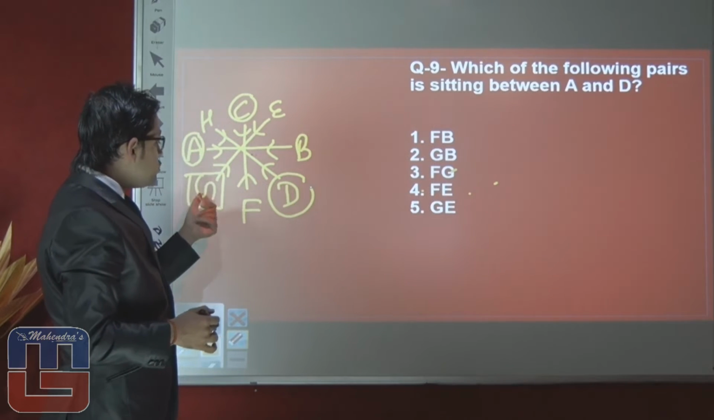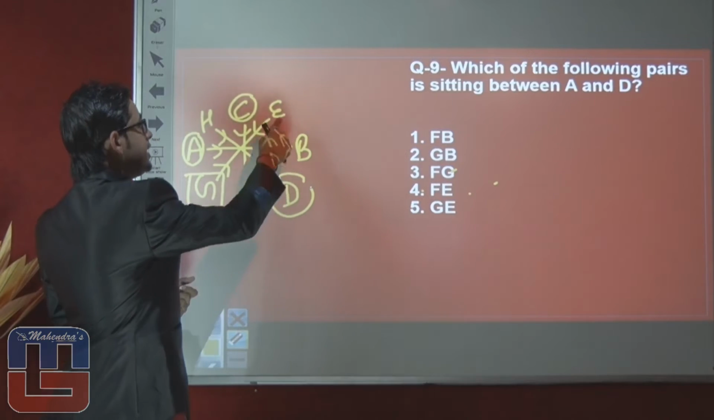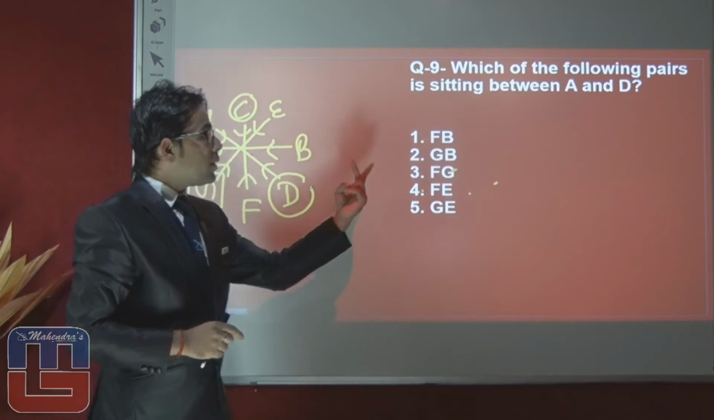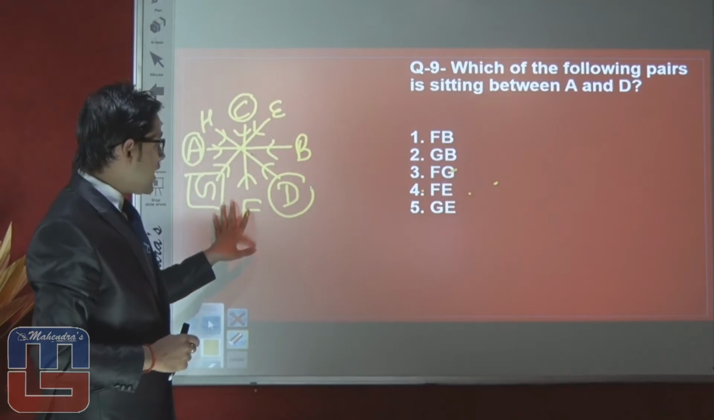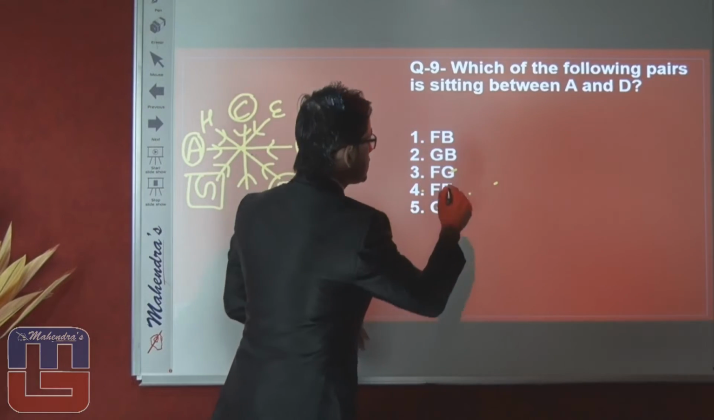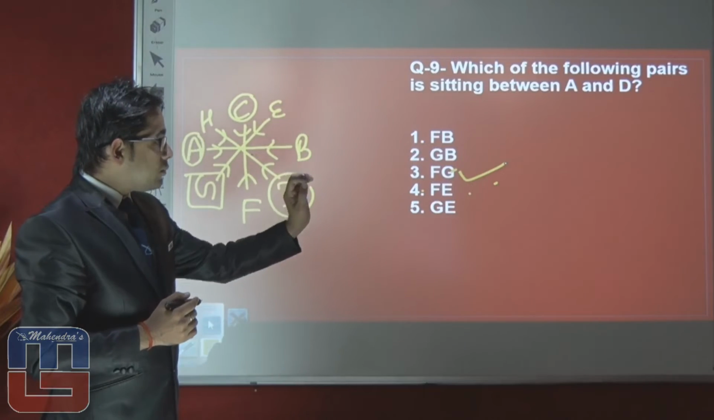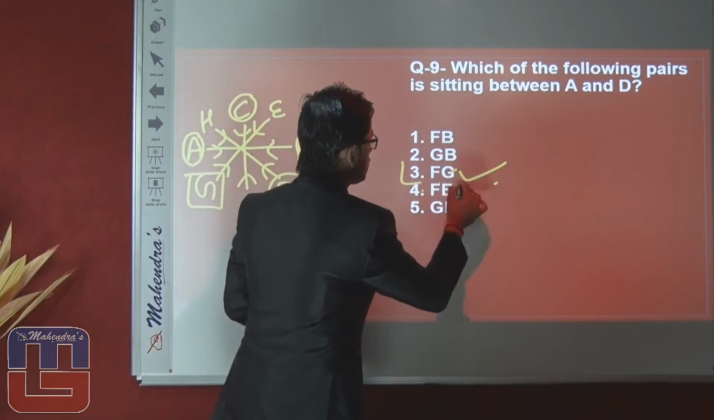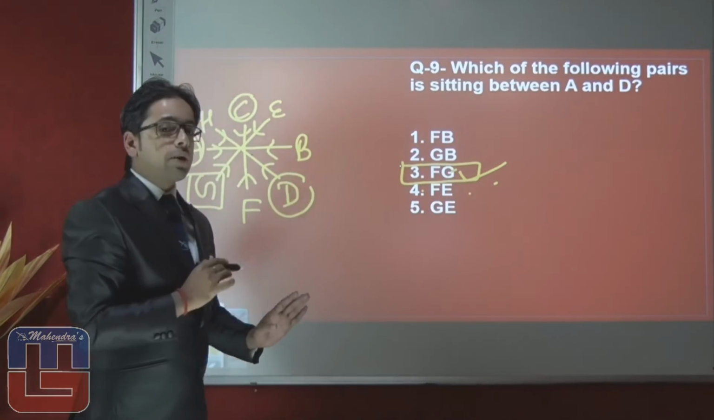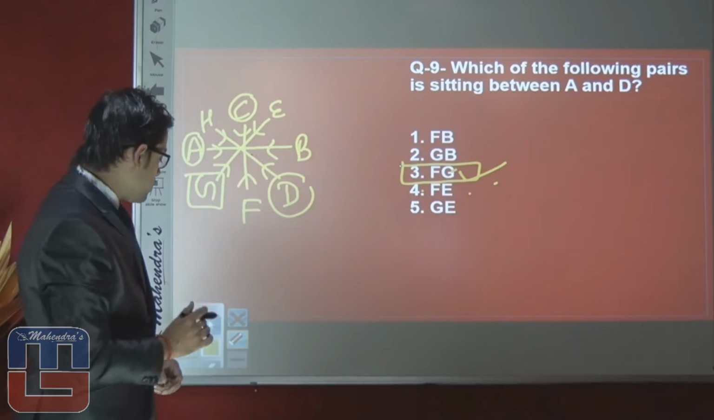We can say that G and F, or B, E, C, H. They are talking about only 2 options, so it can be G and F, which is written in option number 3. So we can say that the right answer of question number 9 is option number 3, which is talking about F and G. Let's move on to the next question.